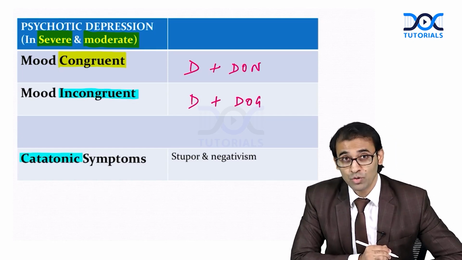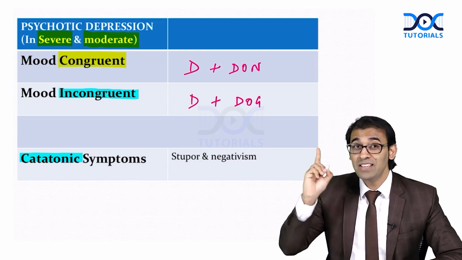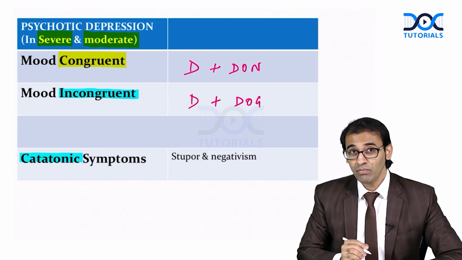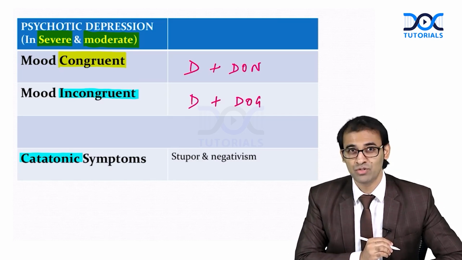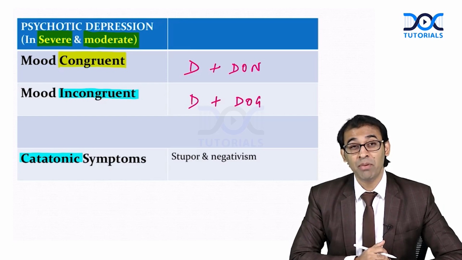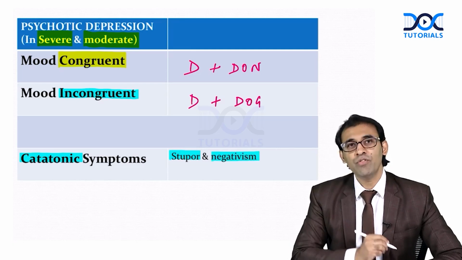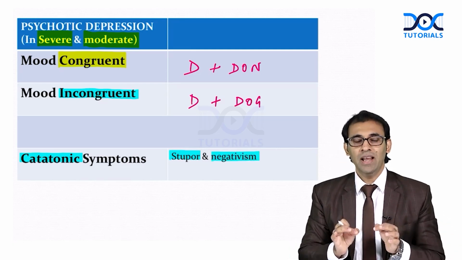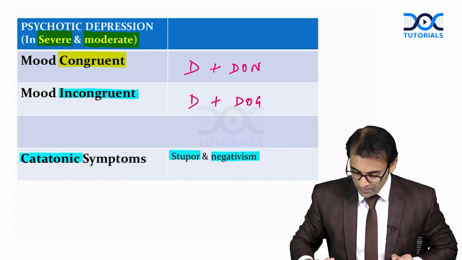Motor symptoms, of which we have learned so many in schizophrenia, approximately 15, 16 catatonic symptoms. Which catatonic symptoms can be seen among depressed patients? Stupor and negativism. Stupor means immobile, hypomobility. All these points are clear to all of you, right?